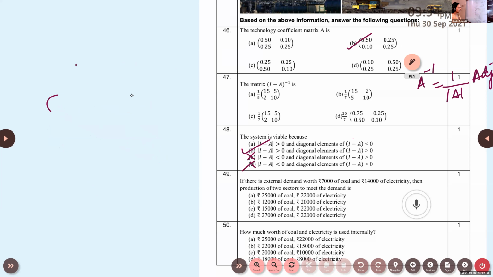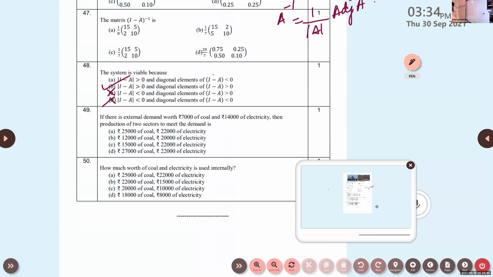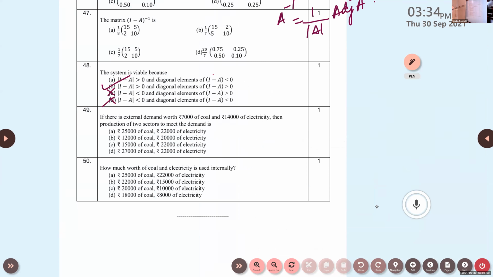49th one. Demand is given. If there is external demand worth rupees 7,000 of coal and 14,000 of electricity, then the production of the 2 sectors to meet the demand is... That means we have to solve it, isn't it?